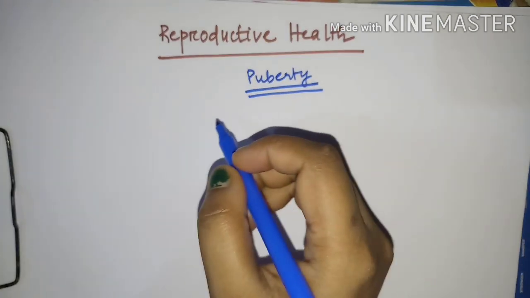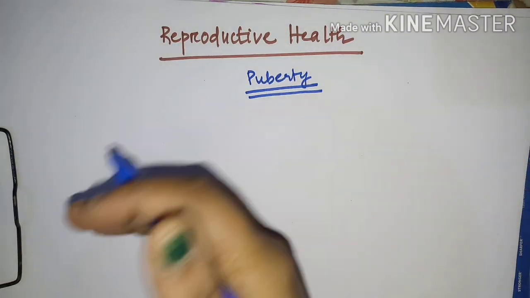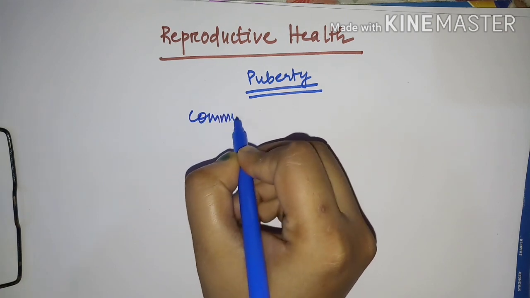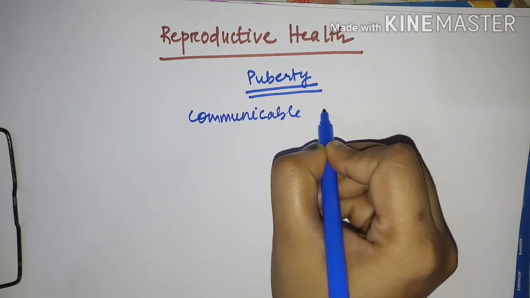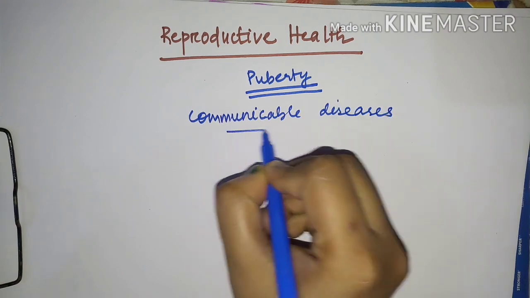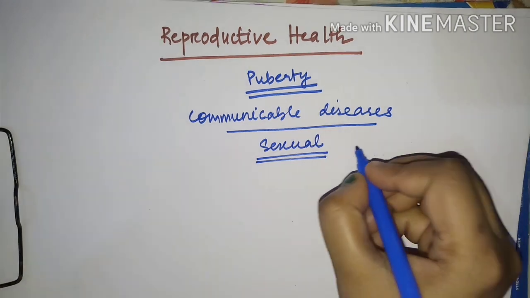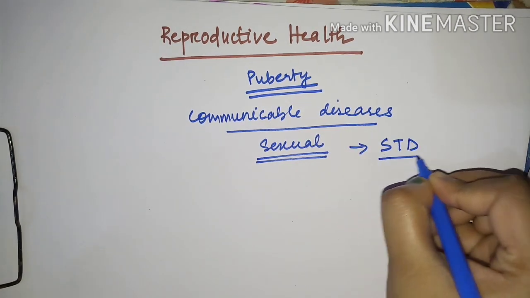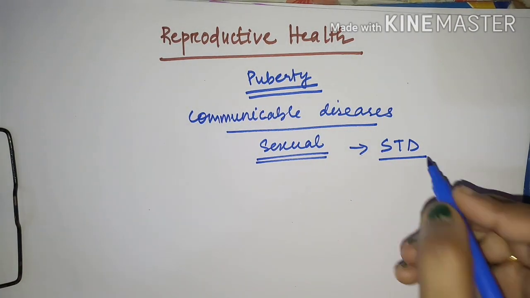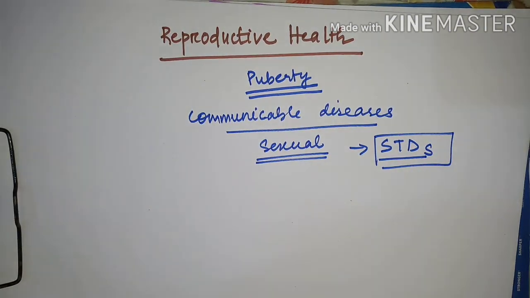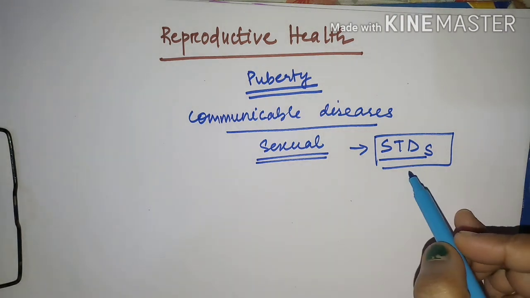Diseases which are transferred from an infected person to a healthy person are called communicable diseases. When these communicable diseases occur in sexual organs or sexually related organs, they are called STD, or sexually transmitted diseases. Today in this video we are going to discuss sexually transmitted diseases, and we will also read about how to protect ourselves from these diseases. This is one of the important concerns that we should keep in mind.